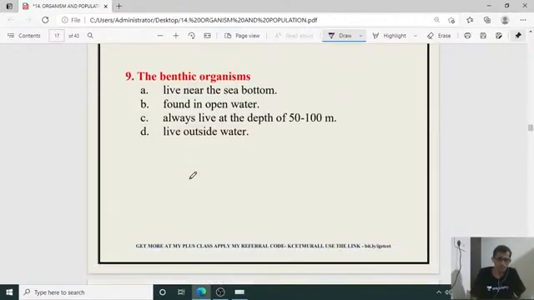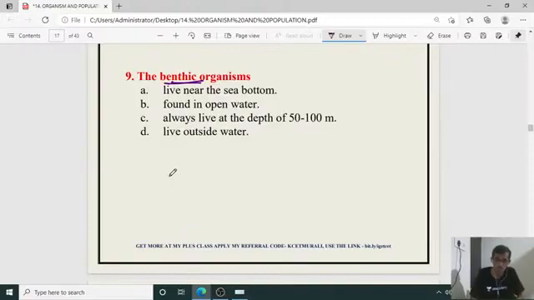And the 9th question: the benthic organisms means what? Benthic ecosystem, benthic habitat or benthic area. In the pond we can use this word benthic, for the deep portion. Live near the sea bottom, found in open water, always live at the depth of 50 to 100 meter, or live outside of water.